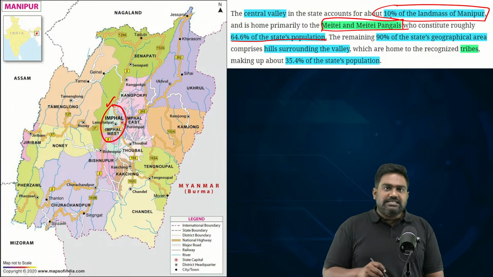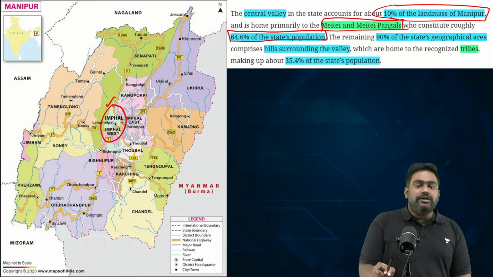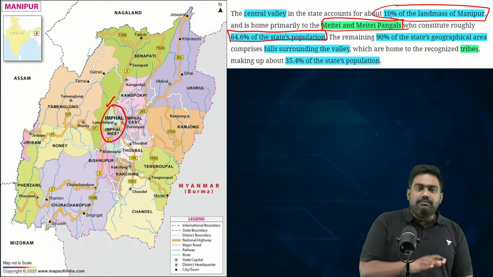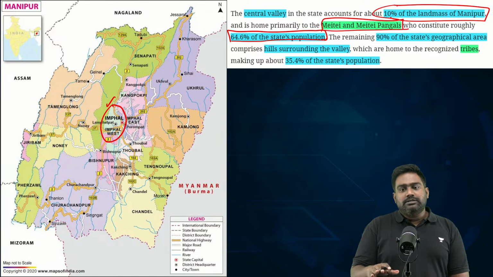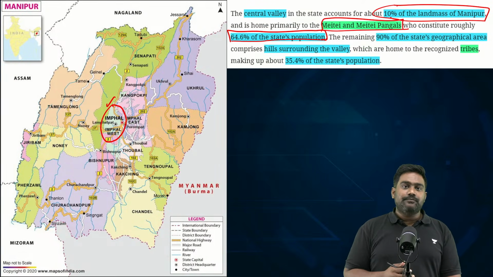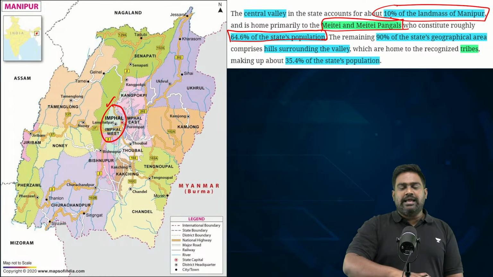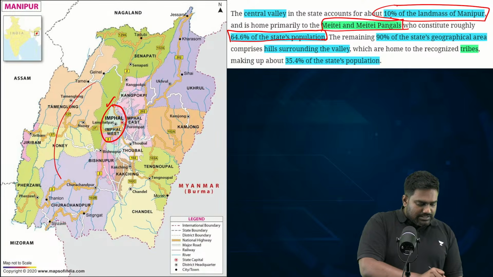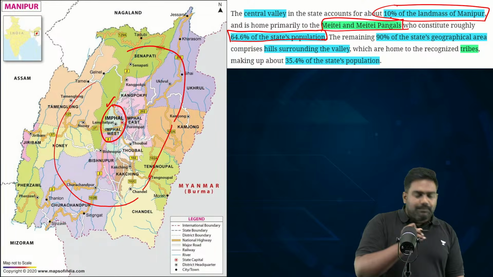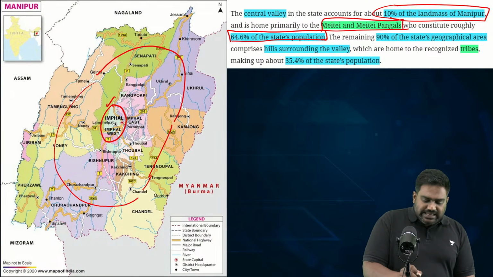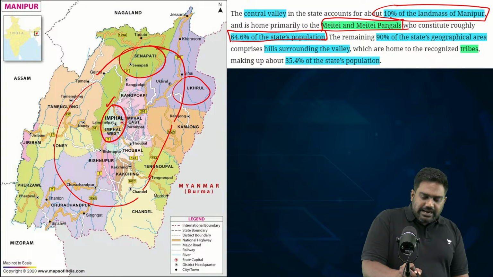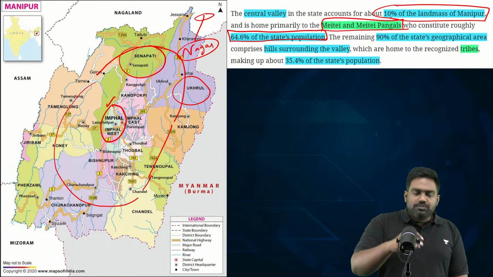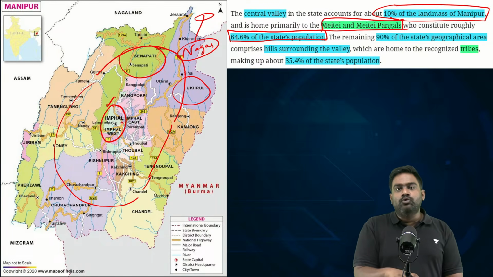In 10% of the land mass in the Imphal Valley, this is where 65% of the state's population is found, and majority of them are Meiteis, including Meitei Hindus, the traditional Meiteis and the Meitei Pangals, who are the Meitei Muslims. Now, around the Imphal Valley, which is the low-lying area, you have the hills, the Manipur hills that rise around it, from Tamenglong to Churachandpur, to Chandel, Ukhrul, to Senapati. Now, districts like Senapati, Ukhrul, etc., are dominated by the Nagas, the same Nagas which we discussed earlier. Subgroups of Nagas are found here from Senapati to Ukhrul.